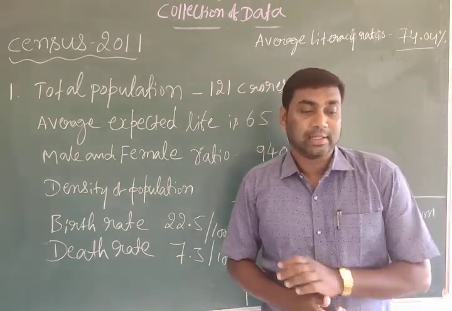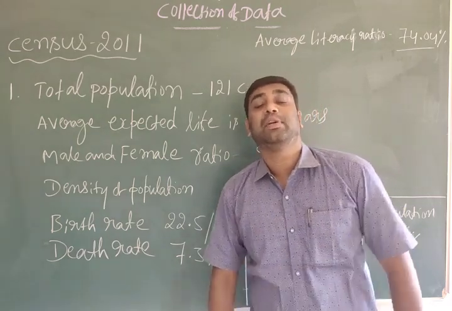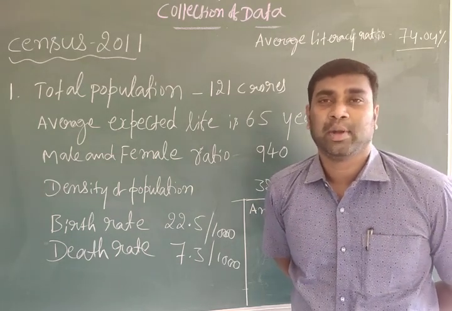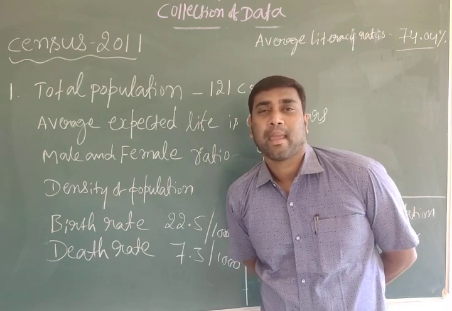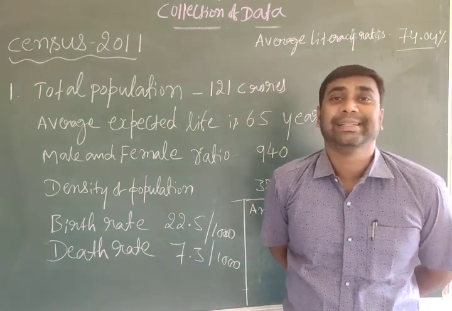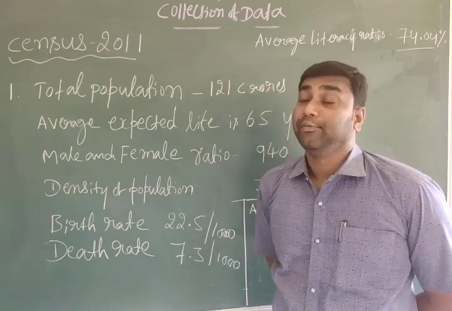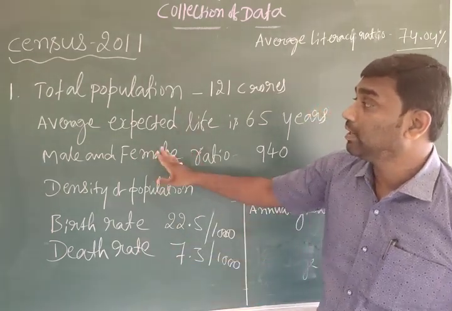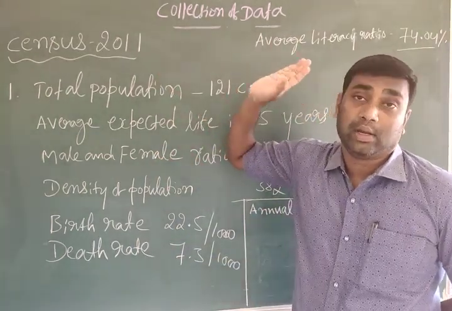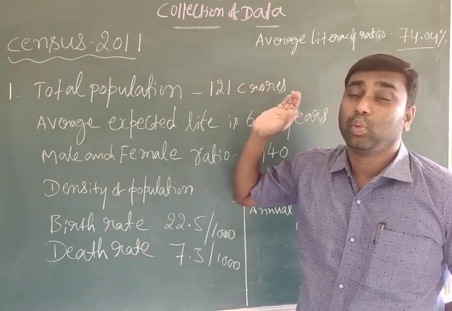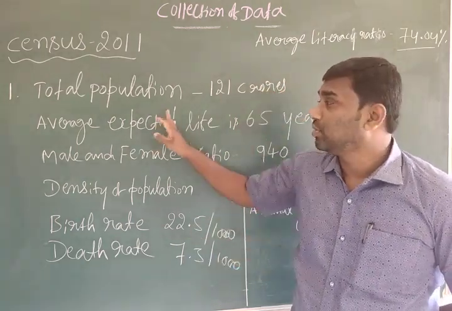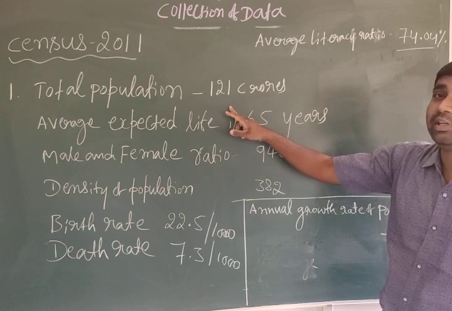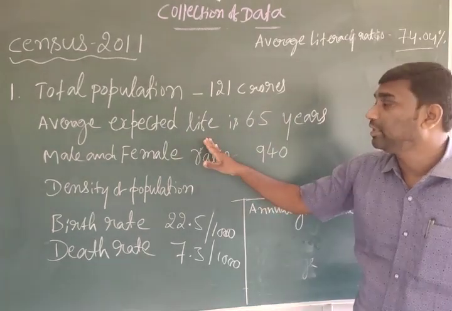It provides complete information about the population: age, employment, unemployment, educated, uneducated, lifespan, birth rate, death rate. Everything we can understand with the help of the census. Don't forget, in 2001 it was 102 crores, and the total population in 2011 was 121 crores. Average expected life means lifespan.